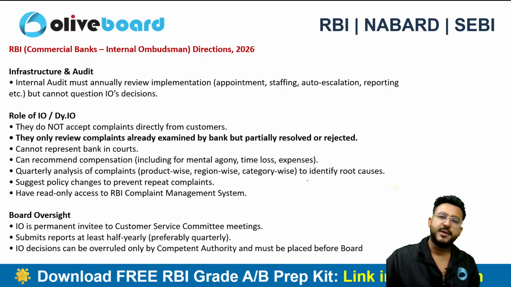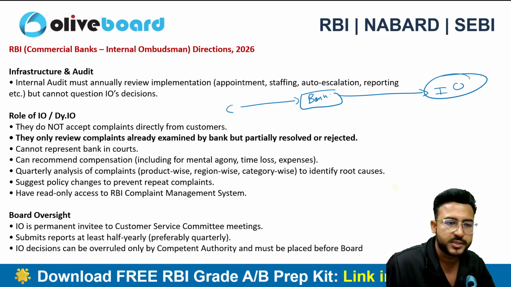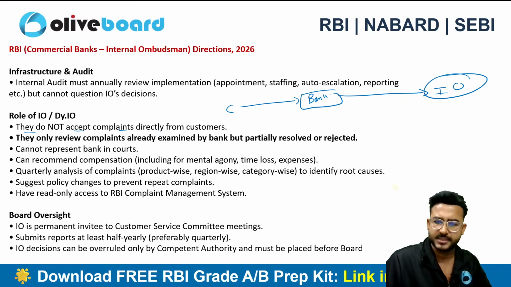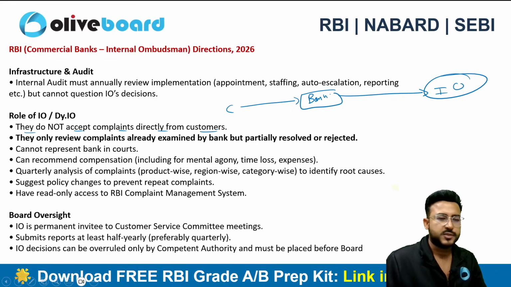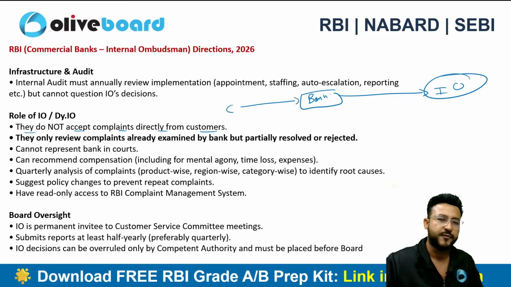So can the customer complain directly to the internal ombudsman? No. There should be a proper structure. The customer will be filing the complaint to the bank only, and the bank is going to forward the complaint to the internal ombudsman. So they do not accept complaints directly from the customer, right? This is not a public dealing department. The customer has to first file the complaint with the respective bank only, and then the bank will be forwarding the report to the internal ombudsman. They only review complaints already examined by the bank but partially resolved or rejected.